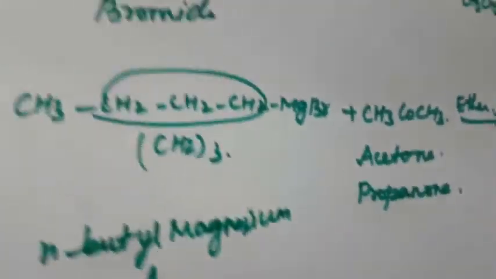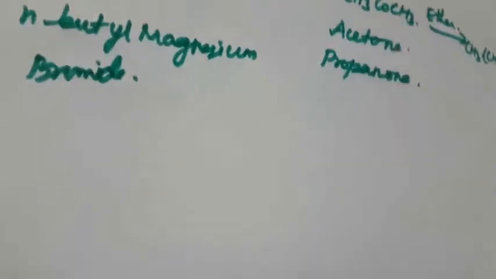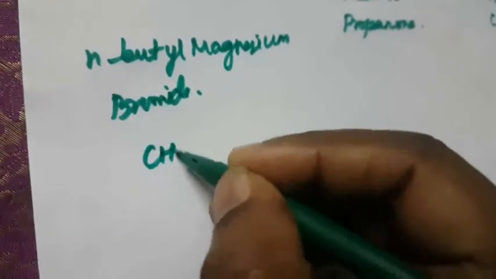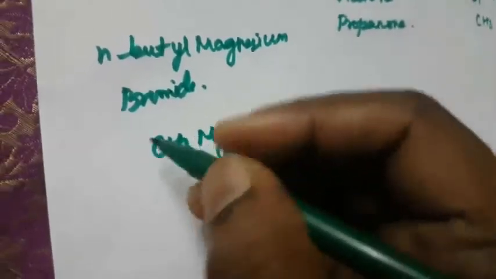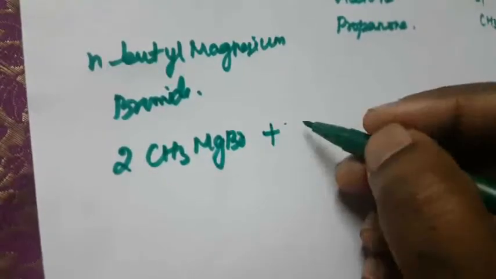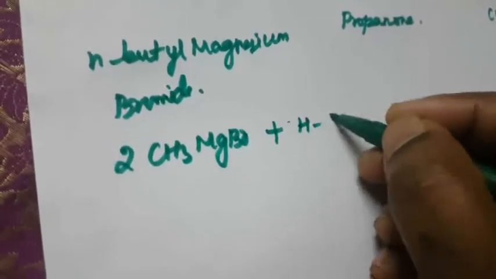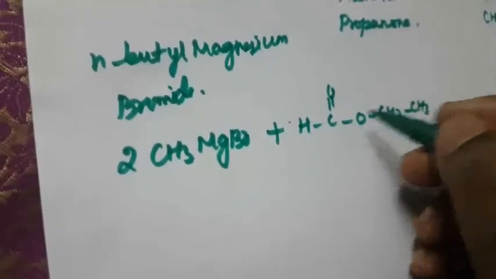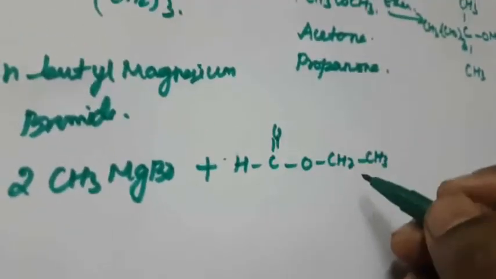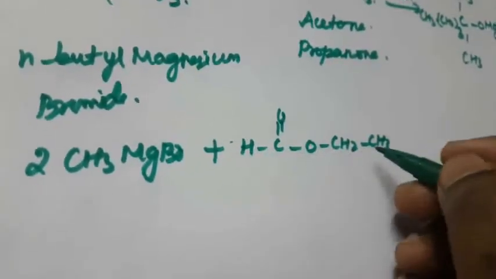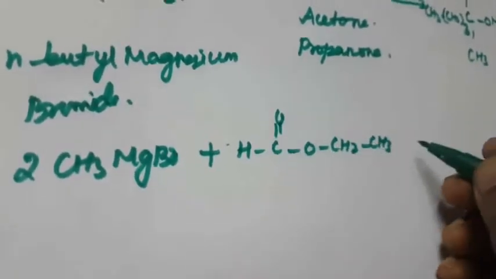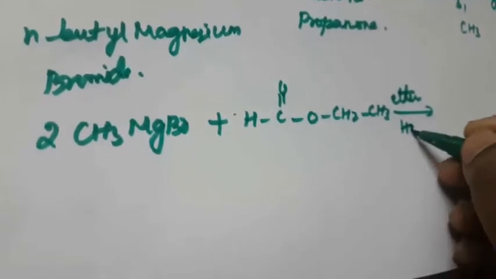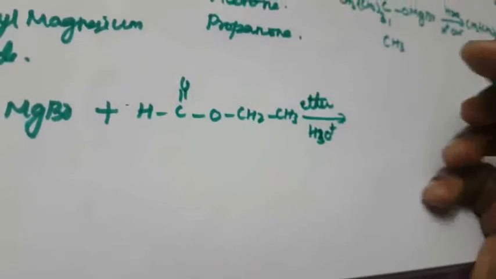Another one is with the identical alkyl group. Formate ester is also used to prepare the secondary alcohol, ester group. So again methyl magnesium bromide. Again ethyl methanoate, C double bond O CH2 CH3. So that is ethyl methanoate, only 1 carbon. Again in the presence of ether solvent, followed by hydronium ion, that is hydrolysis, H plus OH minus.